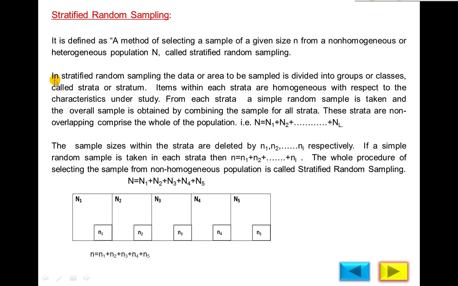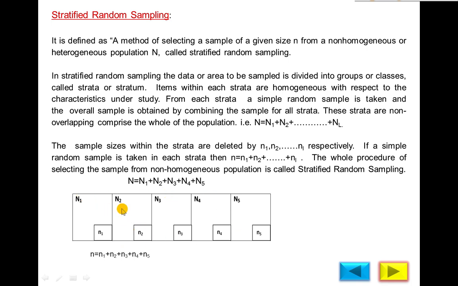And what is the purpose of this method of selecting the sample? In stratified random sampling, the data or area to be sampled is divided into groups or classes called strata or stratum. Divide the heterogeneous population into different groups according to qualification.